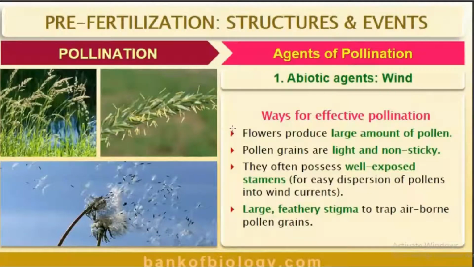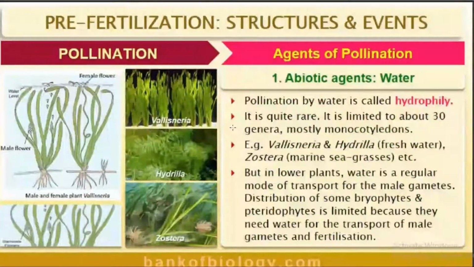Okay, children. Then next, pollination taking place through water. Pollination taking place through wind is known as anemophily. The pollination taking place through water is known as hydrophily. You can see here the word, this is hydrophily. The word hydro means water.